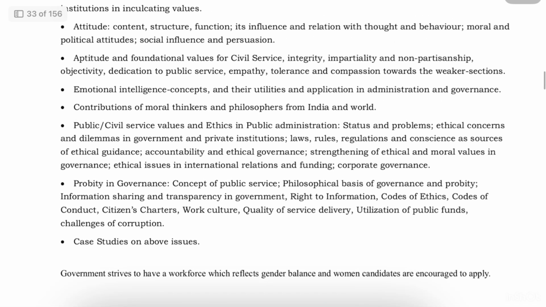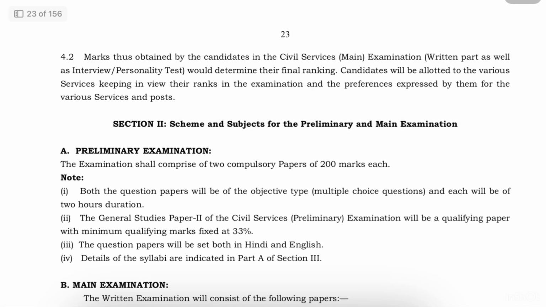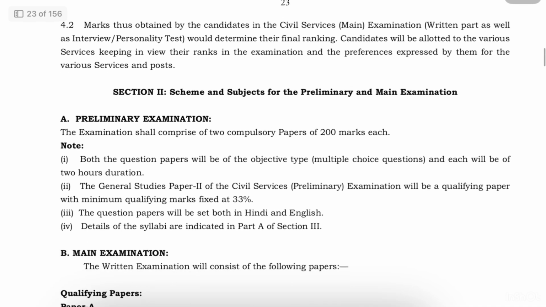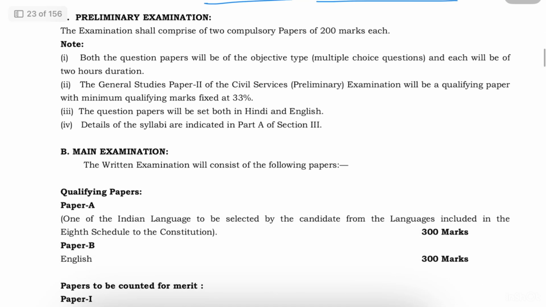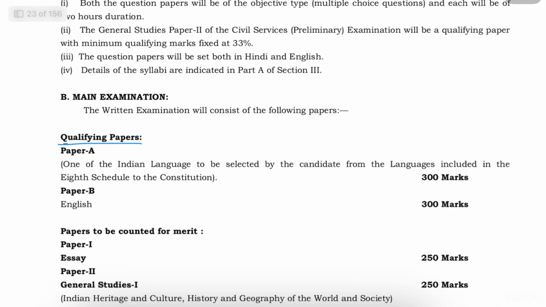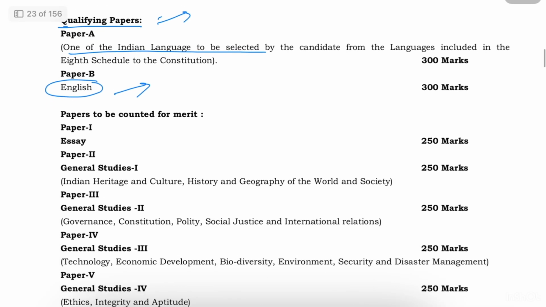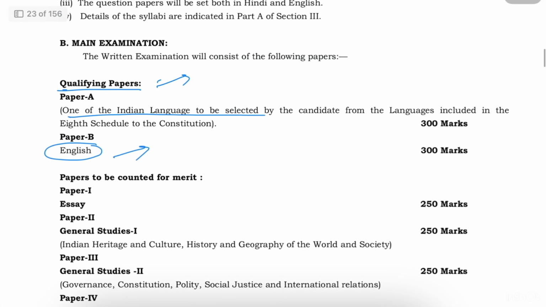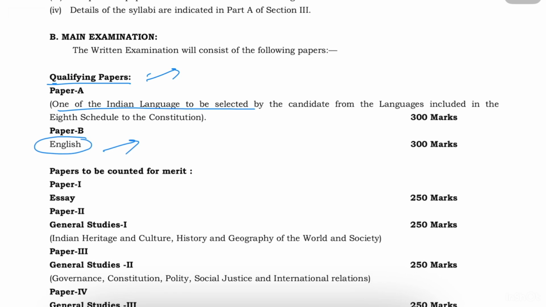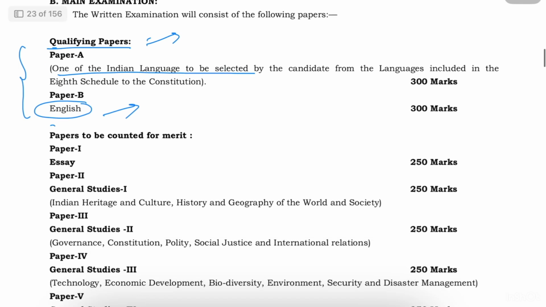So let's see what kind of optional subjects we have here. As I already told you, scheme of and subjects of prelims and mains examination, we have already covered it. And in mains examination, there'll be qualifying papers, one of the Indian language to be selected, and paper B will be English, as I said. So one will be your regional language and one will be your English. And papers to be counted for merit is that, as you can see, these both are like qualifying papers. Okay, you don't need to score here. So the papers to be counted for merit will be after this.